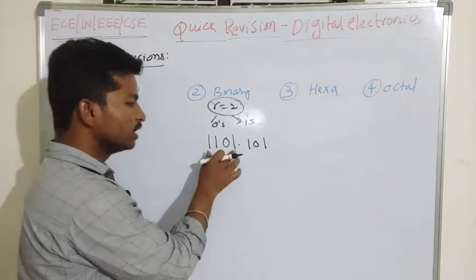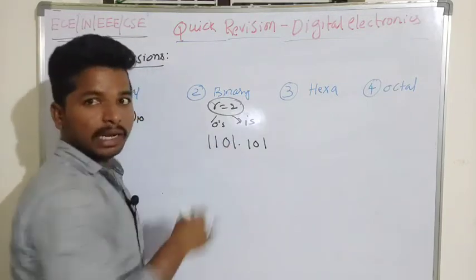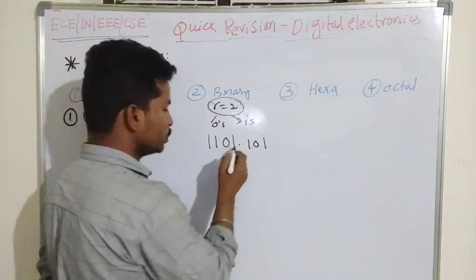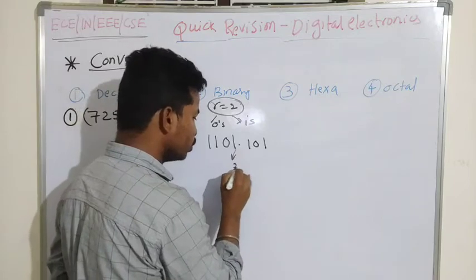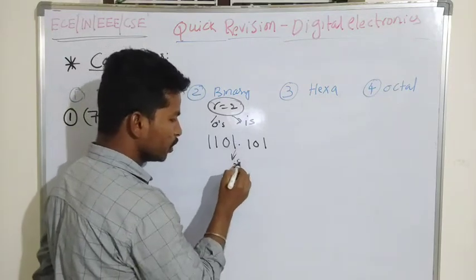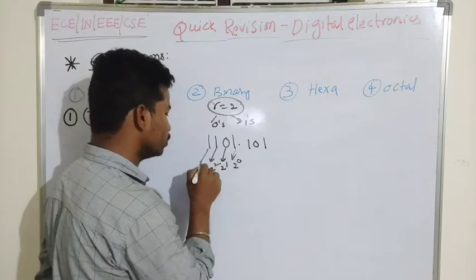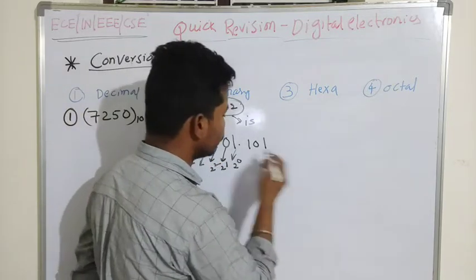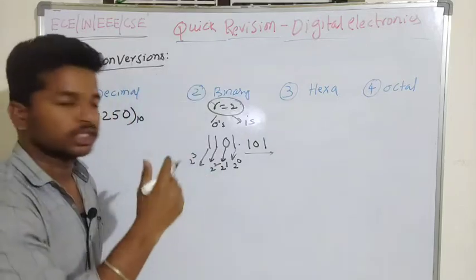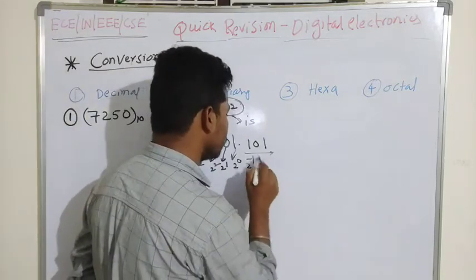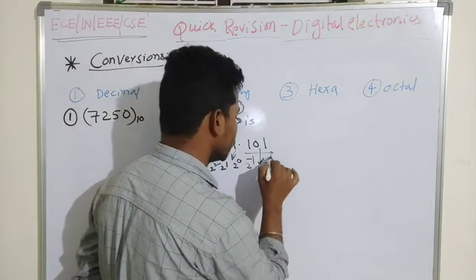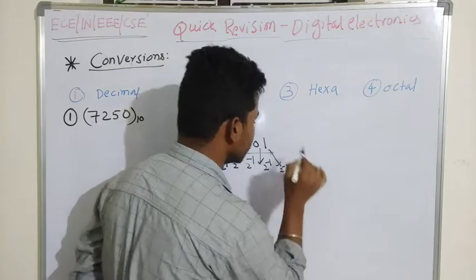I need to get the positional value of each digit. So this number will have 2 to the power of 0, 2 to the power of 1, 2 to the power of 2, and 2 to the power of 3. After the binary point, we will have the negative powers: 2 to the power of minus 1, 2 to the power of minus 2, and 2 to the power of minus 3.